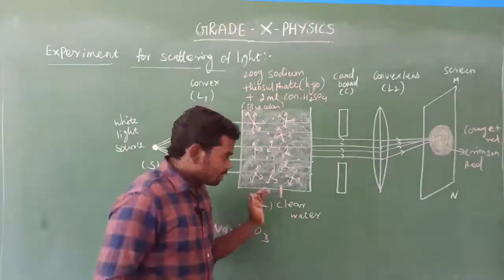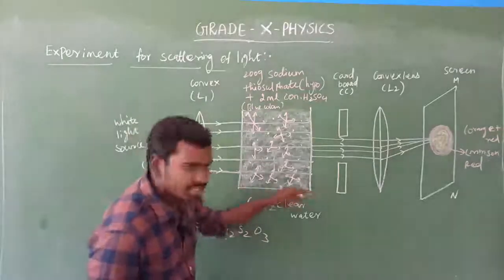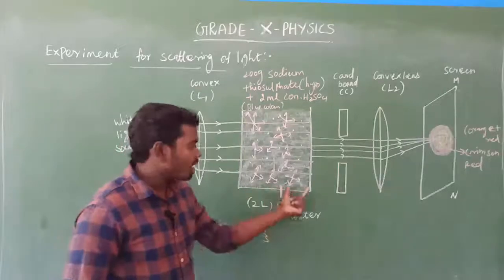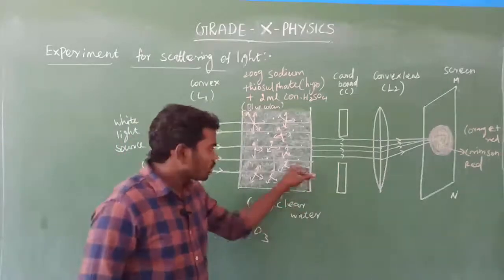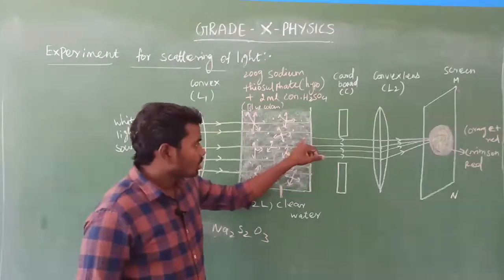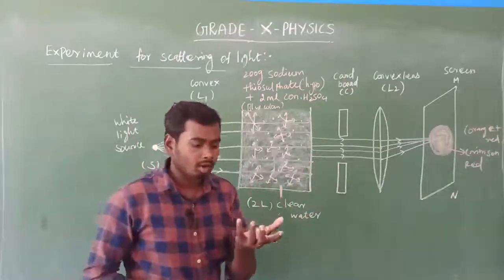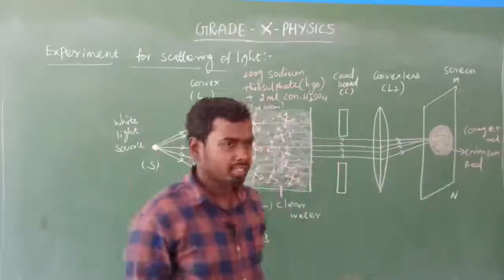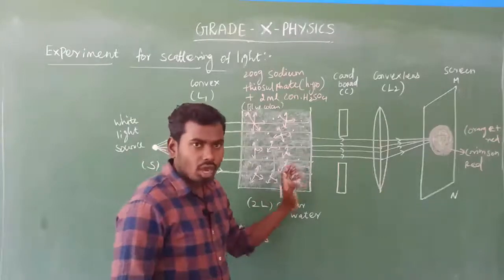Then next one, as the light traveling distance increases, most of the shorter wavelength gets scattered, and only the longer wavelength visible spectrum remains. Okay, so this longer wavelength visible spectrum also gets scattered in the large size. Because as time increases, the sulfur particle size also becomes enlarged, the precipitate also enlarged, isn't it? Yes. So due to that, this longer wavelength visible spectrum also gets scattered.